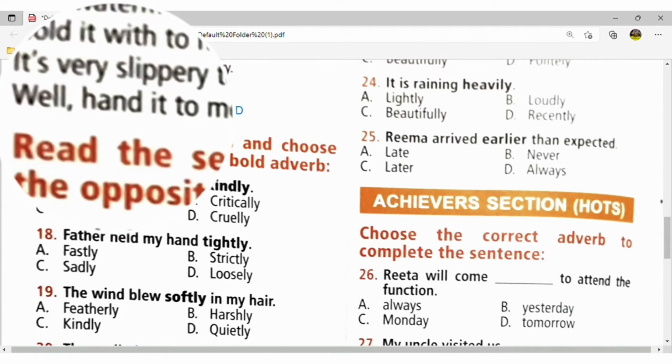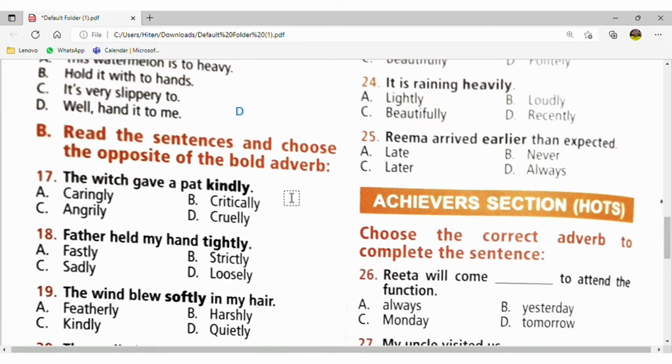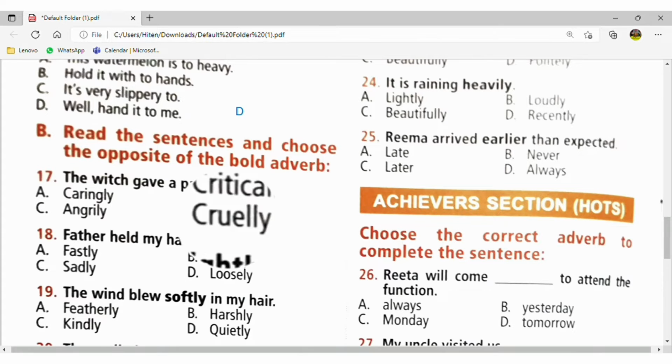So here we will give the opposite of the adverb which is in bold, which is kept in a bold manner. Here it is kindly, it is in bold. So the opposite of kindly is cruelly. I think it is well known to all of you.